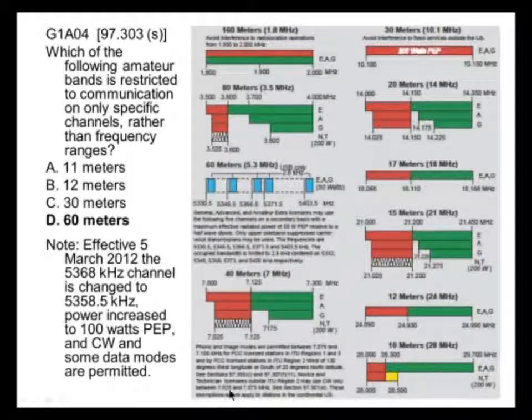Here it is, 7.075 to 7.100. And we do operate nets in Hawaii on that segment that people on the mainland can't use for phone operation. So anyway, the answer to this question, specific channels, 60-meter band.